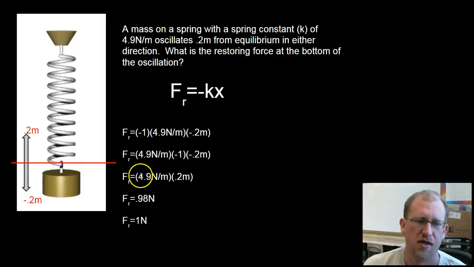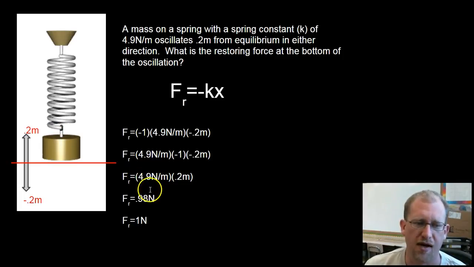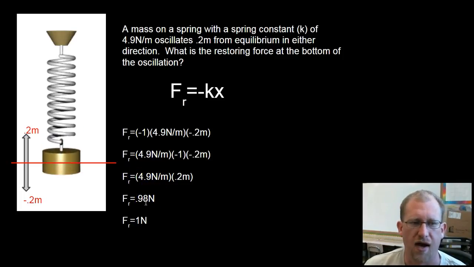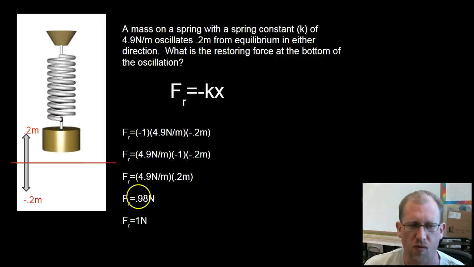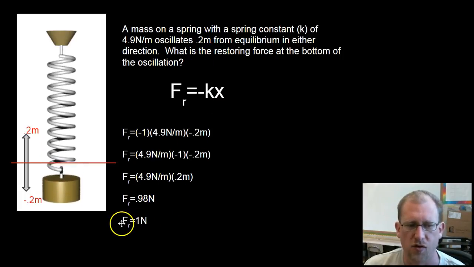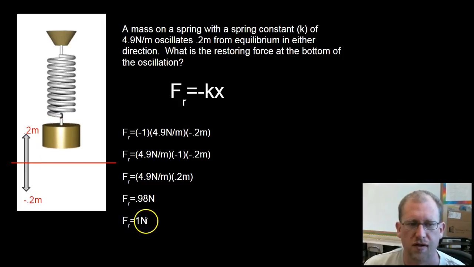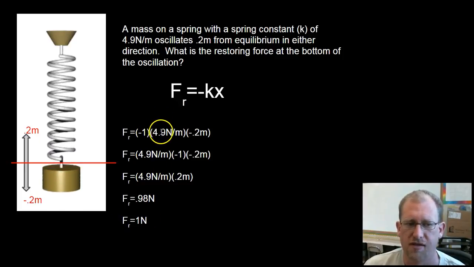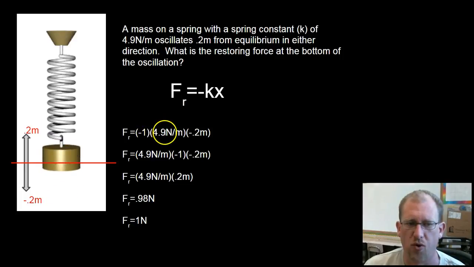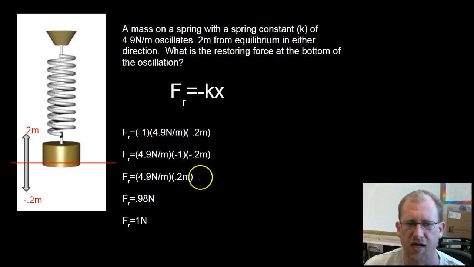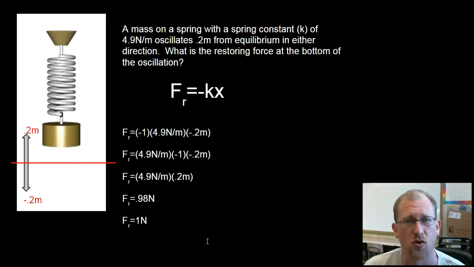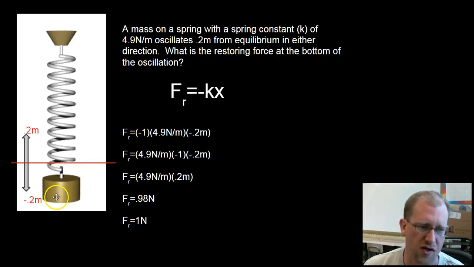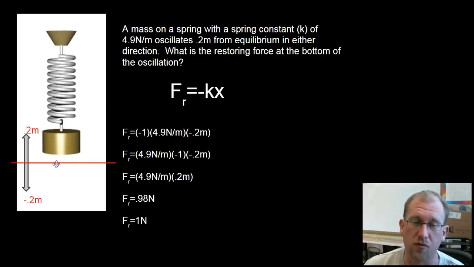So 0.2 times 4.9 is 0.98. I only have one significant digit here, so I've got to round this to 1. So the restoring force is 1 Newton with a spring constant of 4.9 and a displacement of -0.2 meters. Okay, so that's the way you calculate restoring force. Restoring force is always going to be pointing towards the equilibrium point.